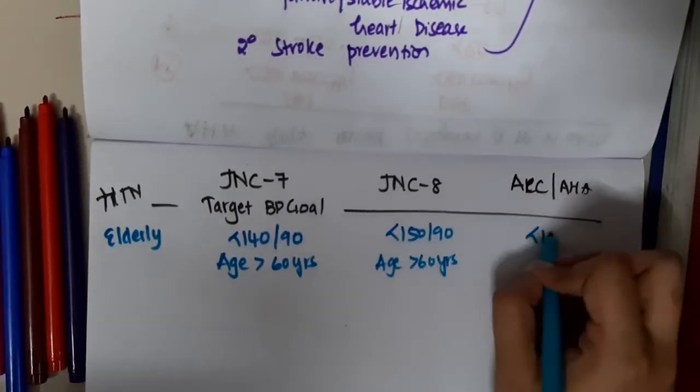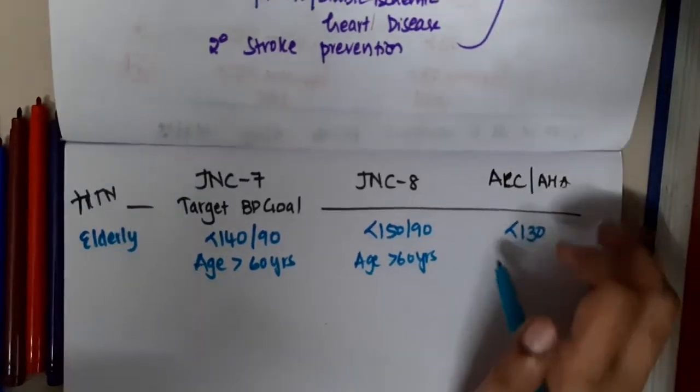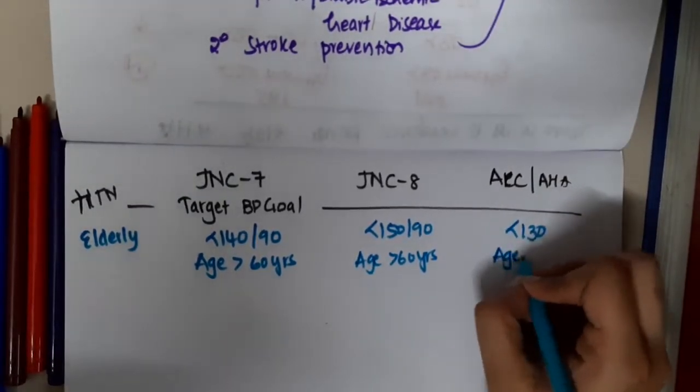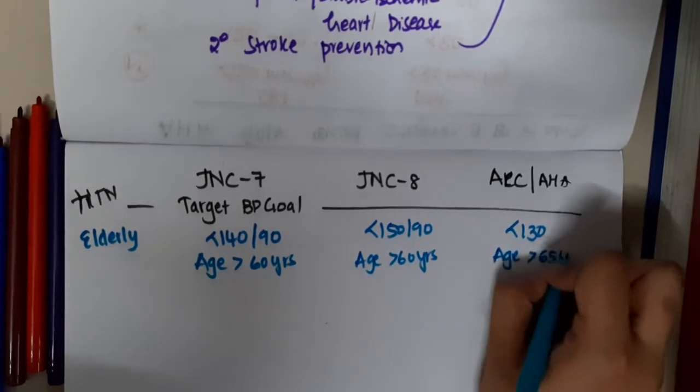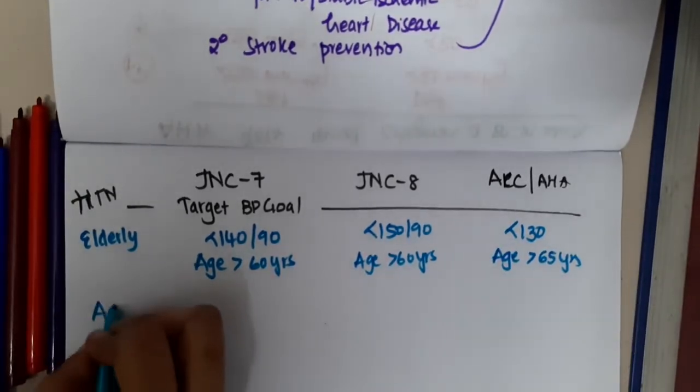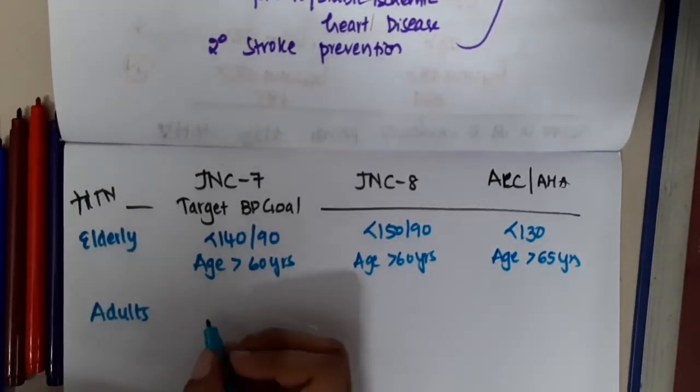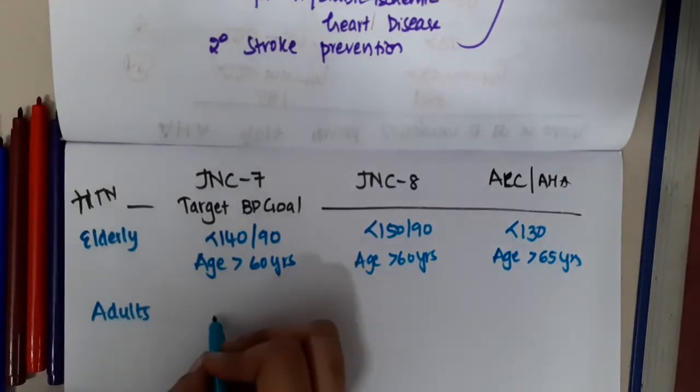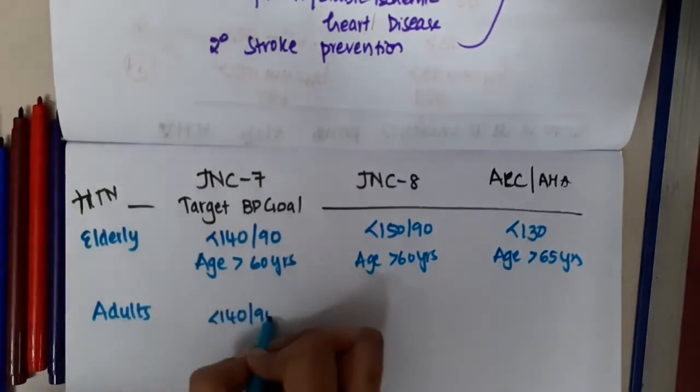And according to ACC criteria, it should be less than 130 for those aged more than 65 years. Then in adults, the BP goal should be less than 140/90.